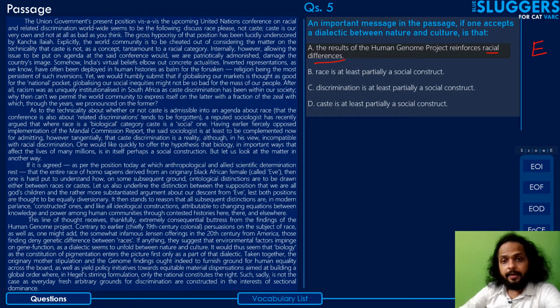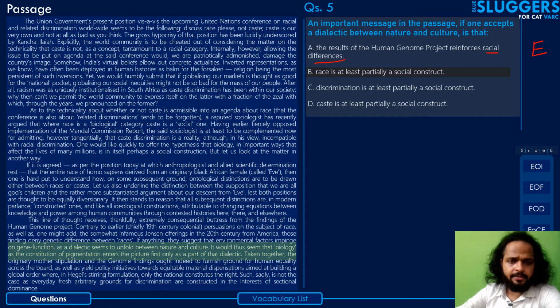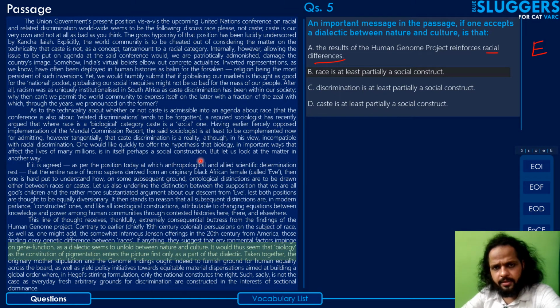Option B: race is at least partially a social construct. Yes, this is in fact what the author has been trying to do in the last paragraph, and not just in the last paragraph, in the last two paragraphs. In the second paragraph towards the end, the author's inclination has turned towards showing how biology can also be a social construction. He says that biology, in important ways that affect the lives of many millions, is in itself perhaps a social construction. His focus has been on that.